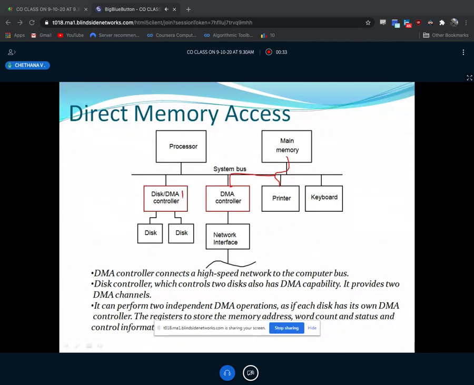So this could be disk or DMA controller 1, this could be DMA controller 2. See here you can see this disk. Why the name disk here? The disk is where your data will be transmitted, that means drives. You know, right? We will be having a drive memory. So from the main memory of the system, you can transmit the data to the disk or a drive. In such a situation, this disk or DMA controller will transmit the data. That is what DMA is about, and we discussed it in the previous class.